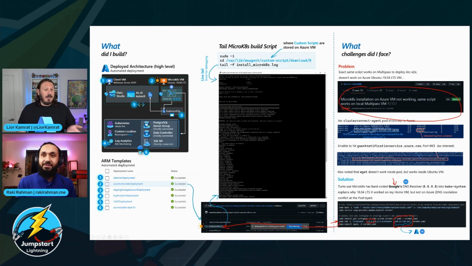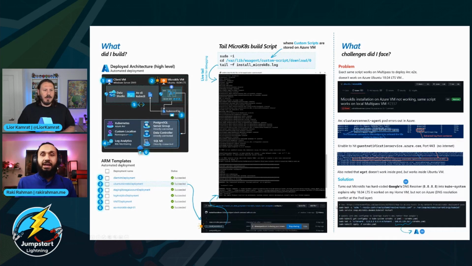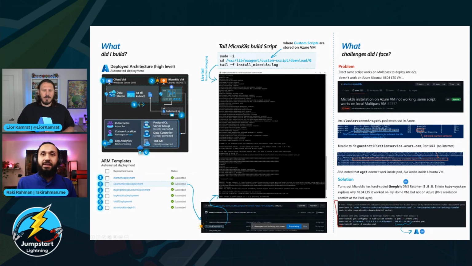This is all fully automated. It's not like you need to go and try something weird. This is all fully automated. Exactly. So this is in the repo. So basically, when our VM gets spun up, all of this for our customer will get taken care of. That's trying to jumpstart. Absolutely.